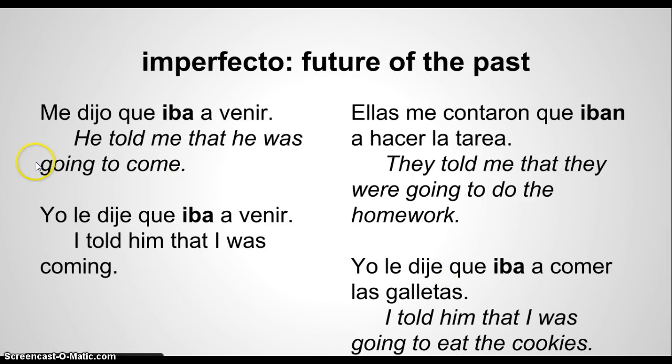And future of the past. Me dijo que iba a venir. He told me that he was going to come. So if we were looking at a timeline, we would go back into the past to a certain point, and it would be some future point from that past point, okay? He told me that he was going to come. Yo le dije que iba a venir. I told him I was going to come. If you look at these, you should be able to get it, okay?